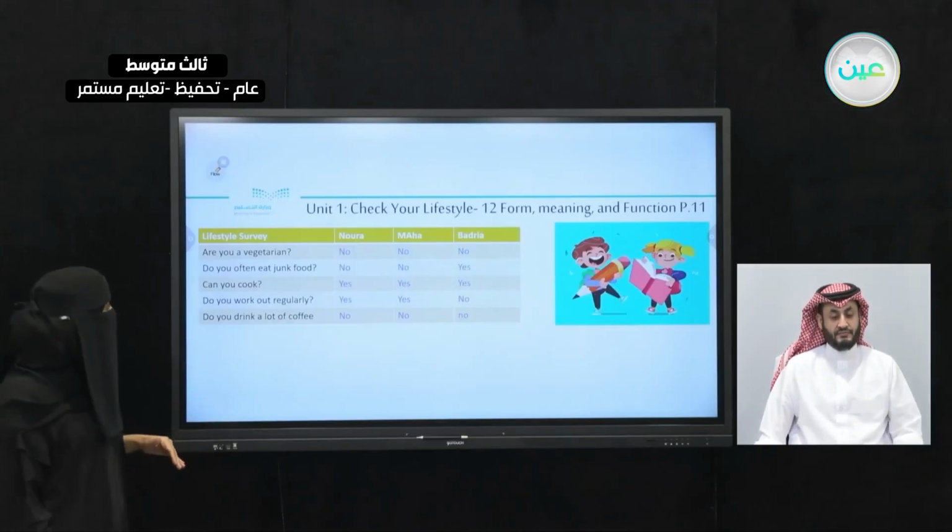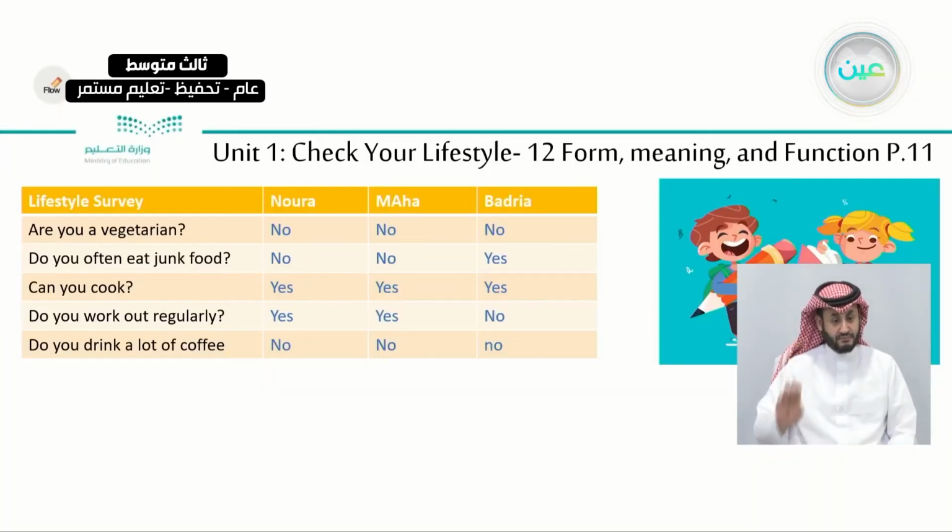Now for part B, I want you to look at the three girls, not only Noura and Maha. I want you to look at all three of them, okay? Look at the three of them. Are you vegetarian? They all said no. Do you often eat junk food? They all said no, except Badriya said yes, she eats junk food. Can you cook? They all said yes. Do you work out regularly? They all said yes, except Badriya said no. Do you drink a lot of coffee? They all said no, okay?